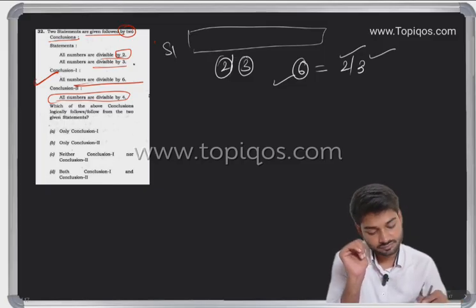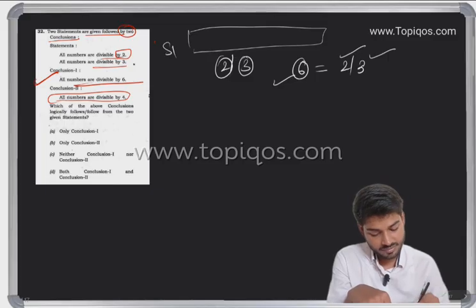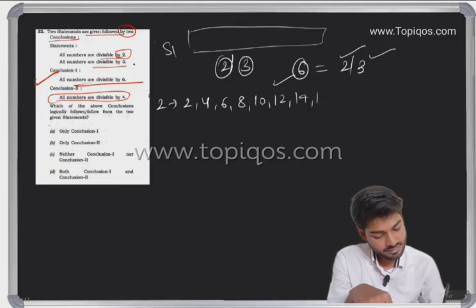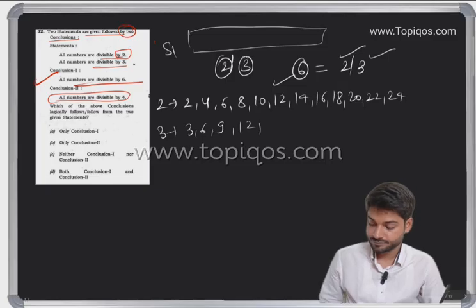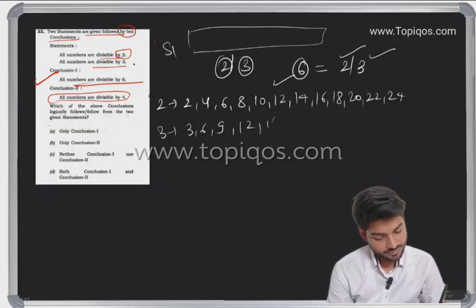Let's take a condition. For example, the numbers which are divisible by 2 are definitely 2, 4, 6, 8, 10, 12, 14, 16, 18, 20, 22, 24. Okay, so for 3 we have 3, 6, 9, 12, 15, 18, 21, 24, 27, 30.